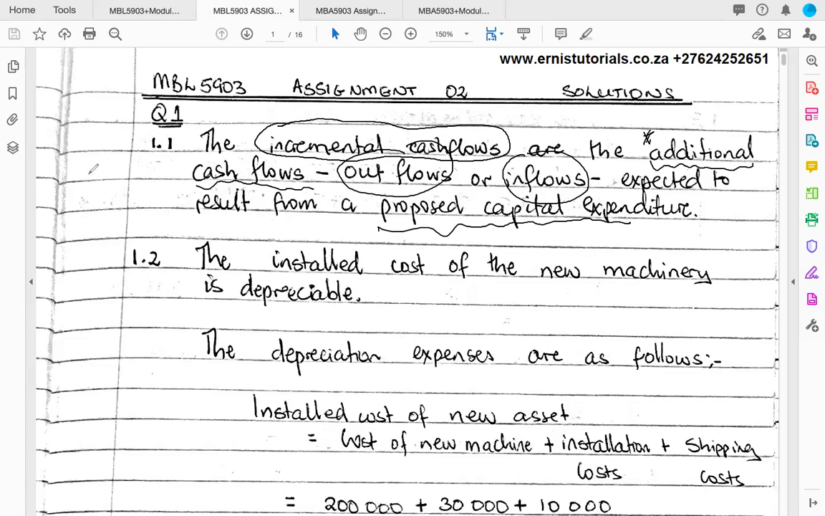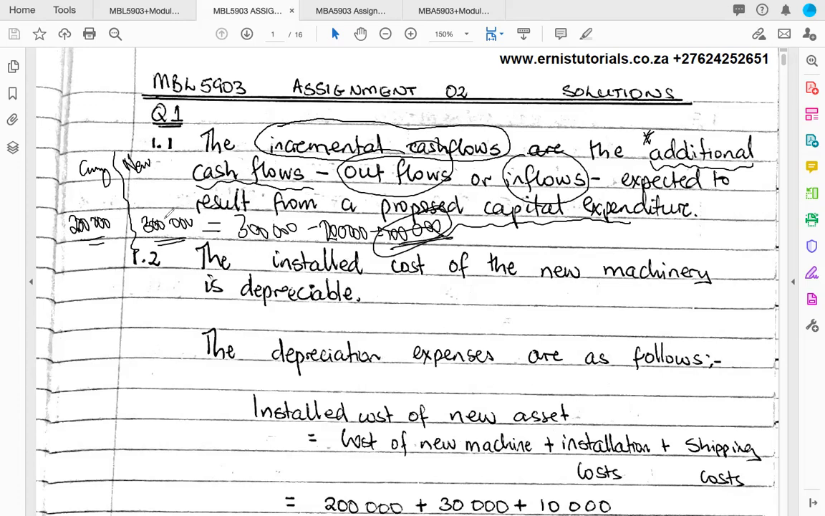So for example, let's say currently our operating cash flows amount to 200,000 Rand per year. If with a new machine, we expect these cash flows to go up to 300,000, right? The incremental cash flow would be 300 minus 200, giving us 100. So when we're doing capital budgeting, we are concerned with this 100.